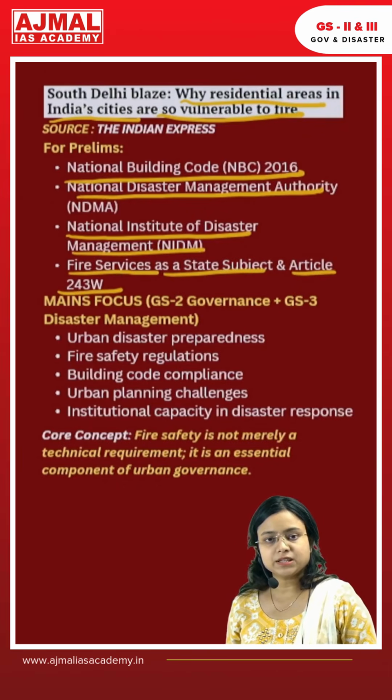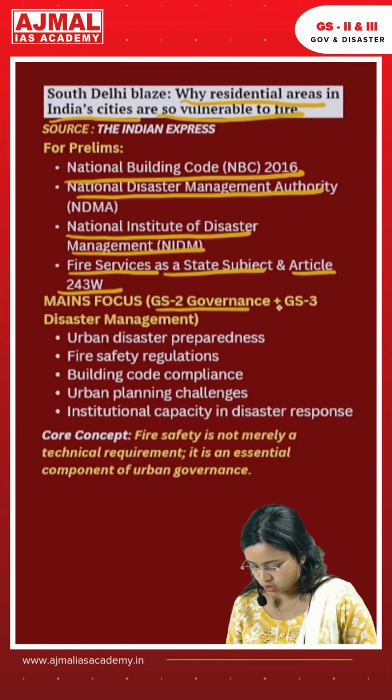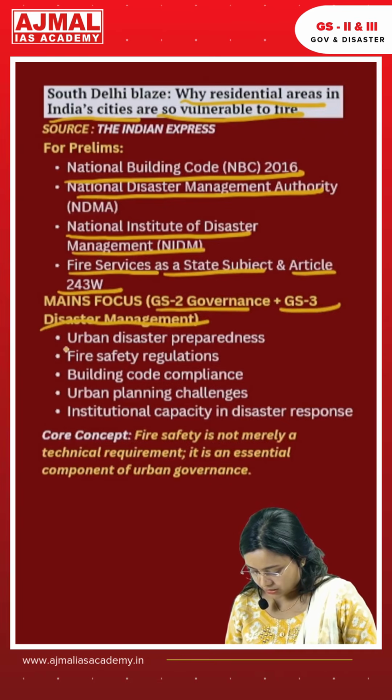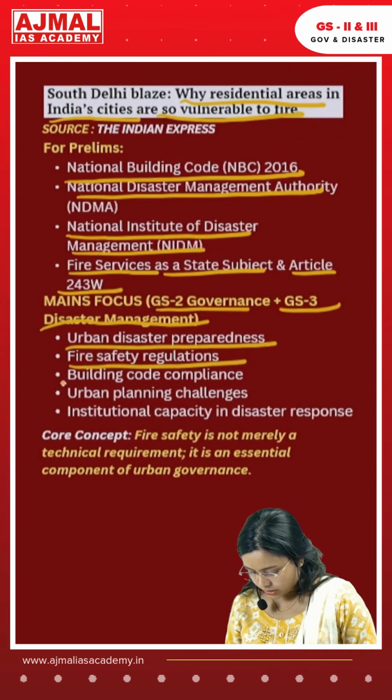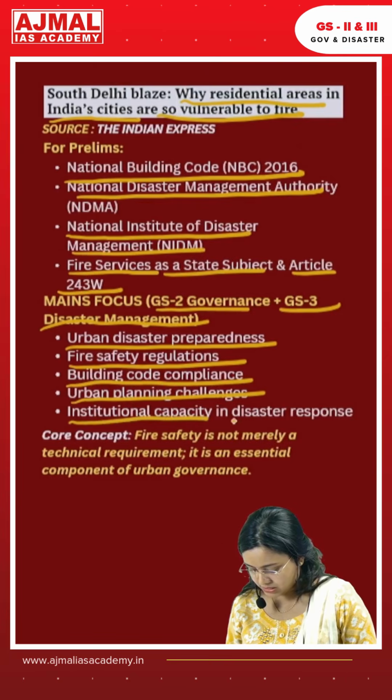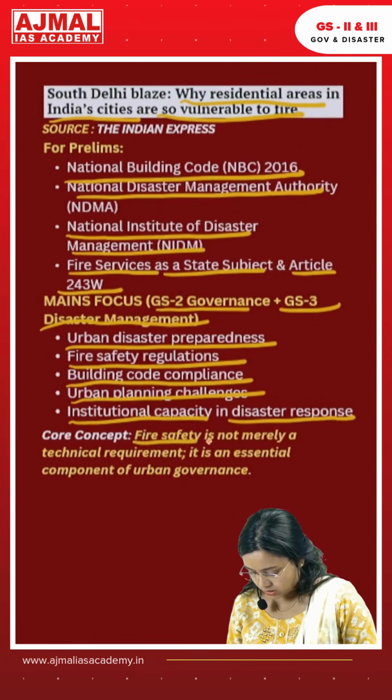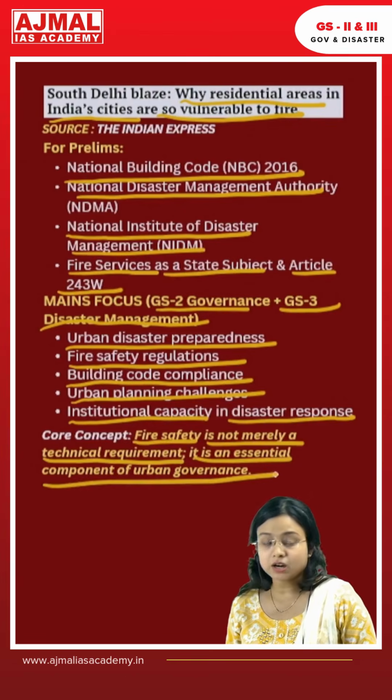From mains perspective, this article is important for GS paper 2 governance and GS paper 3 disaster management point of view, and it can be linked to the topics of urban disaster preparedness, fire safety regulation, building code compliance, urban planning challenges, and institutional capacity in disaster response. The core idea of this article is fire safety is not merely a technical requirement. It is an essential component of urban governance.